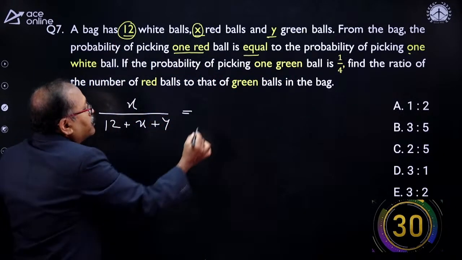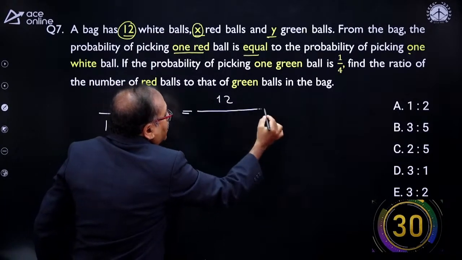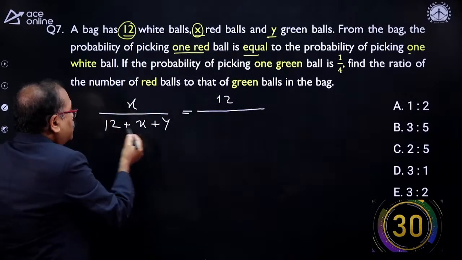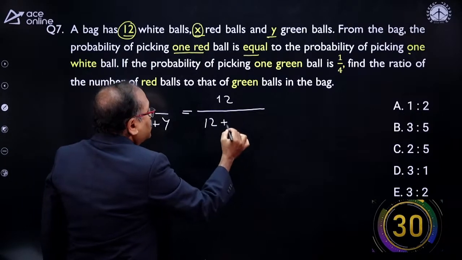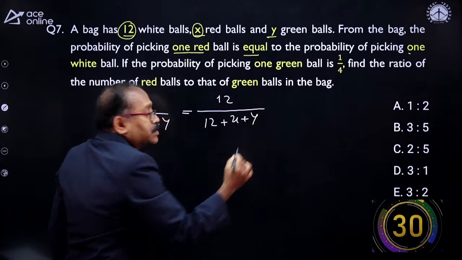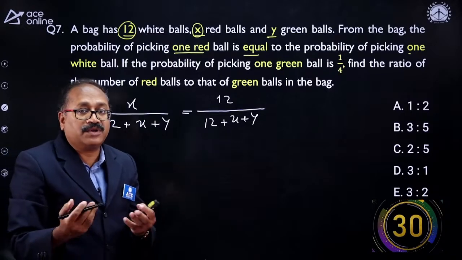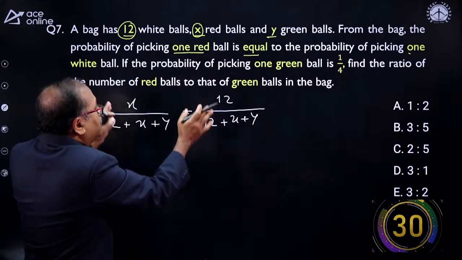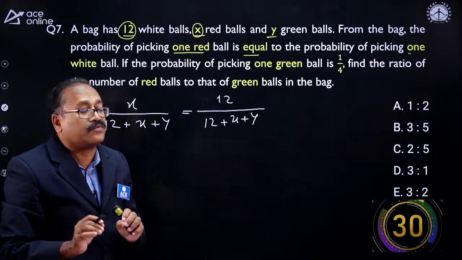The total white balls are 12, so 12 by the total number of balls, 12 plus X plus Y. This is given in the question. We are not innovating or solving something, what is given in the question, I just write in data format.